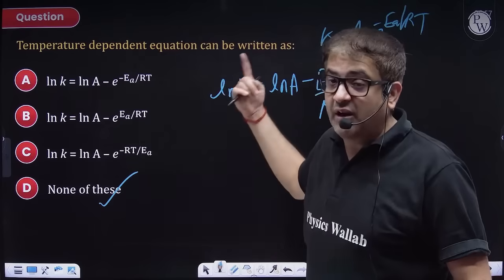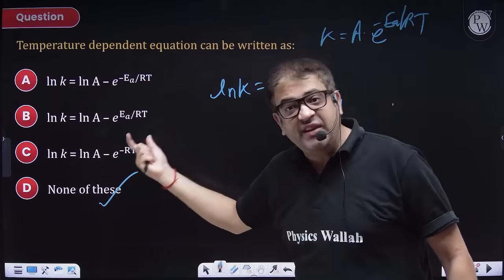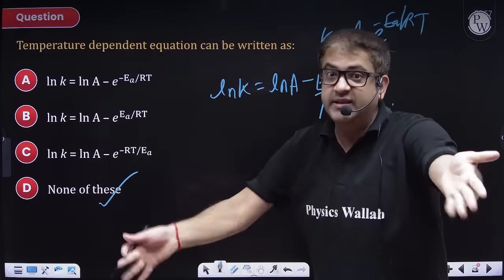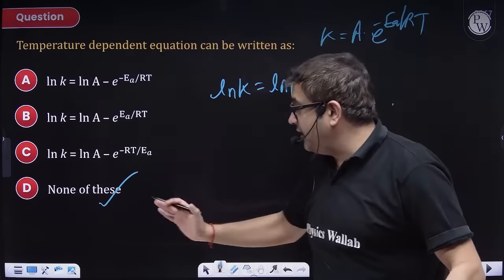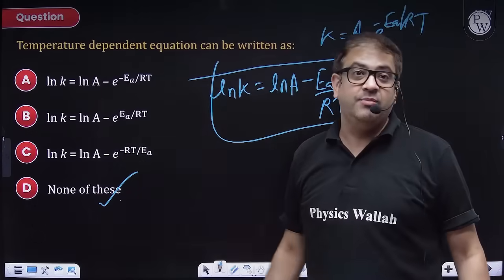If you take ln, ln of e will become 1. So, beta, they have taken e. 90% of students do this. They do not see this. So actually the answer is none of these, because this is the relationship.